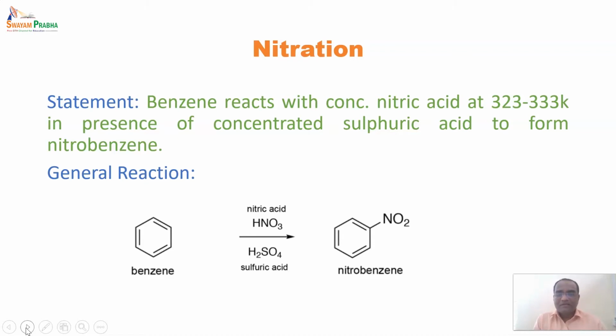Whenever this reaction is carried out without sulfuric acid, the reaction will not proceed, and it will not form nitrobenzene, because nitronium ion generation requires sulfuric acid. At the end it also forms water, by removing a hydrogen from benzene and the remaining part of nitric acid.